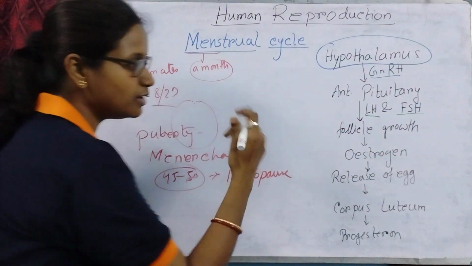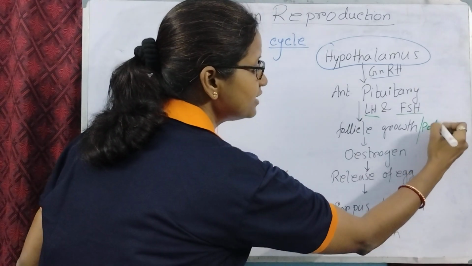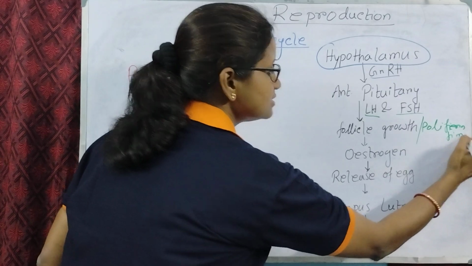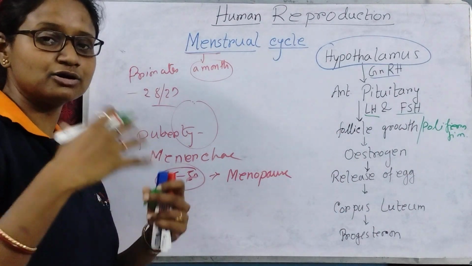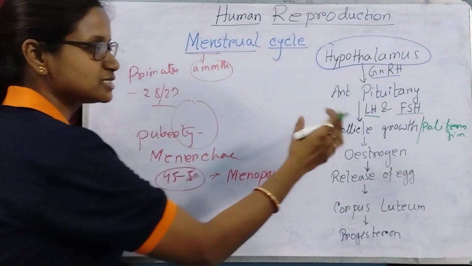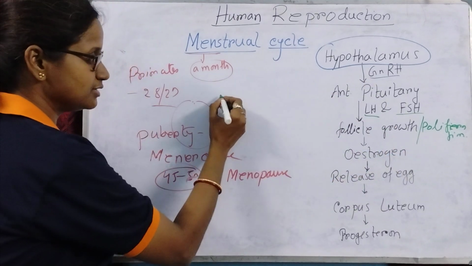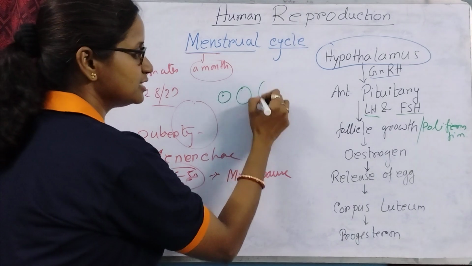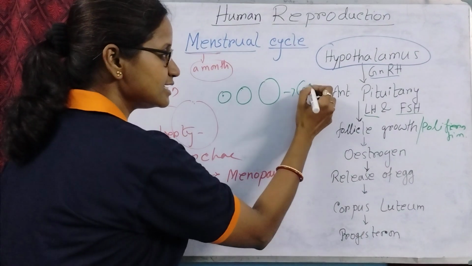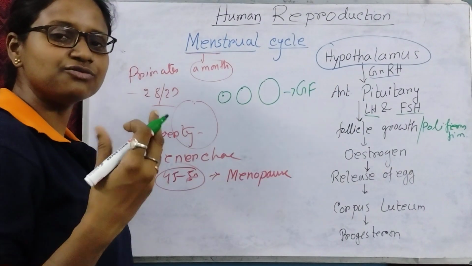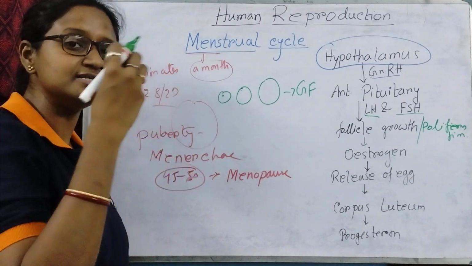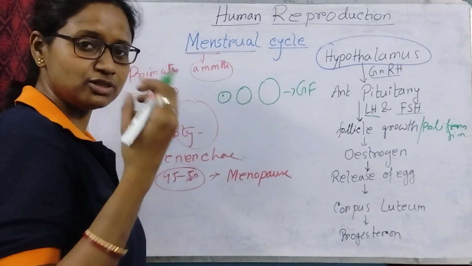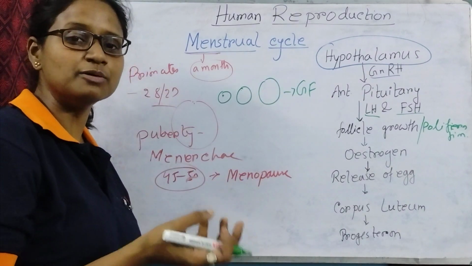Follicular growth is also called proliferation. That means the cells are proliferating, growing in number. That is why it is called proliferation or follicular growth. The follicles go from primary follicle, secondary follicle, tertiary follicle, and then the Graafian follicle. The Graafian follicle is a mature follicle that contains the secondary oocyte inside it. Whenever the egg is released, that is called the ovum, actually in the form of a secondary oocyte.